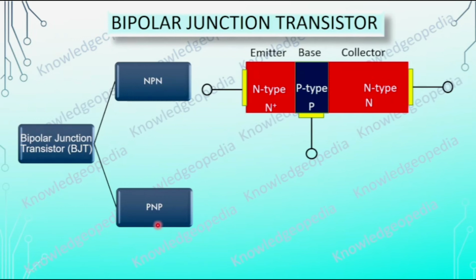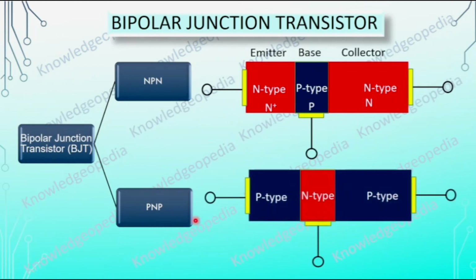Similarly, coming to the PNP type, what will we have? The emitter is P-type over here, base is N-type material, that is doped with group 5 material, and this collector is P-type. Further, the emitter is heavily doped. That's why we can write this as P plus, and this is N and P. This is the classification of bipolar junction transistors based on the material types considered.